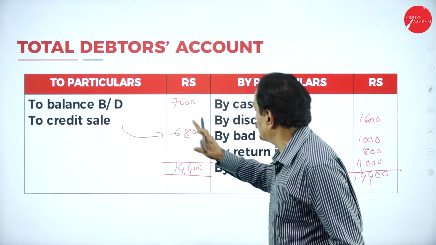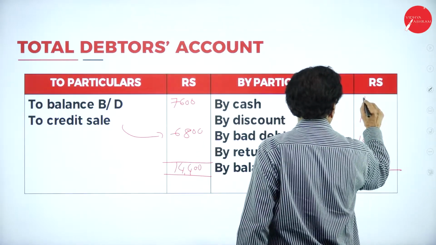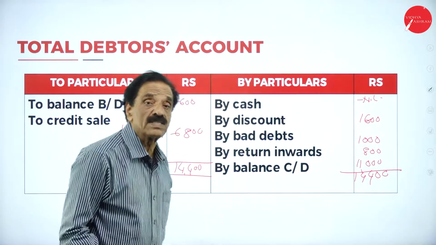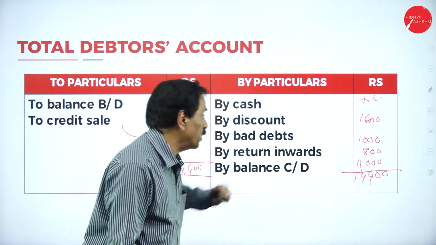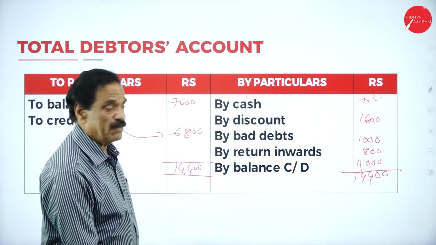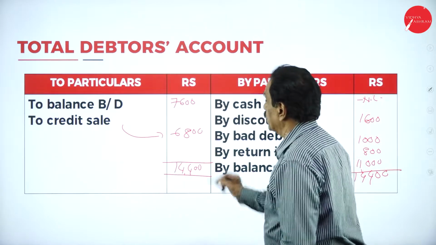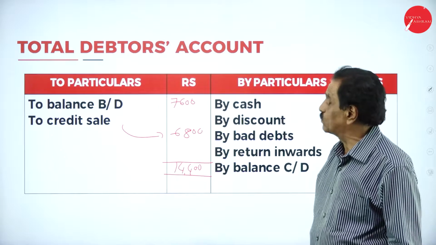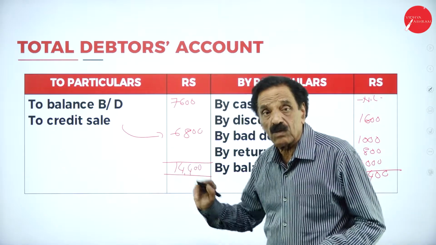So to balance brought down. There is no cash received given. This is nil. Discount allowed is 1,600. Bad debt is 1,000. Return inward is 800. Balance carried down is 11,000. So you got a difference of 7,600, this is opening balance. Difference is 6,800. So debtor account is prepared.